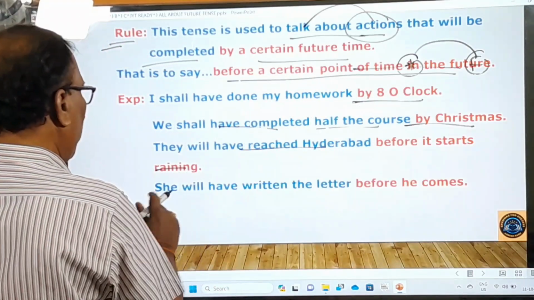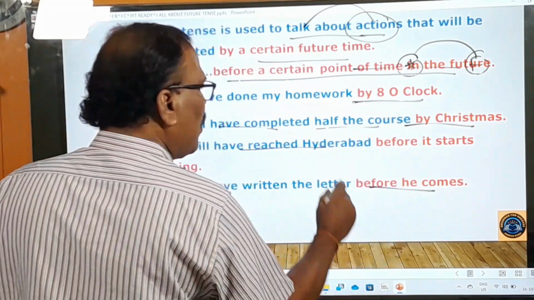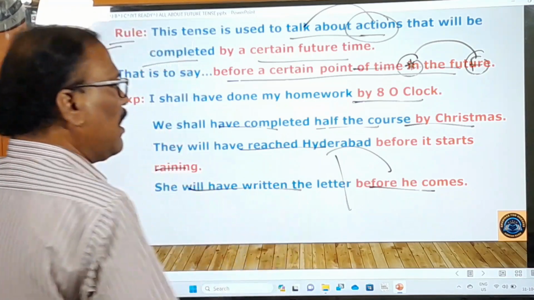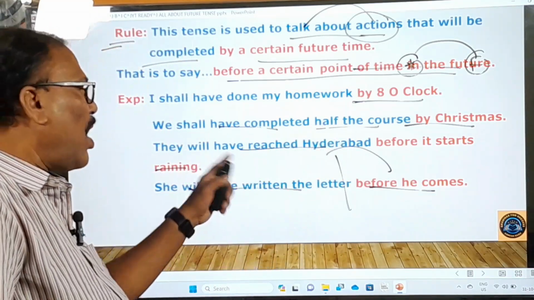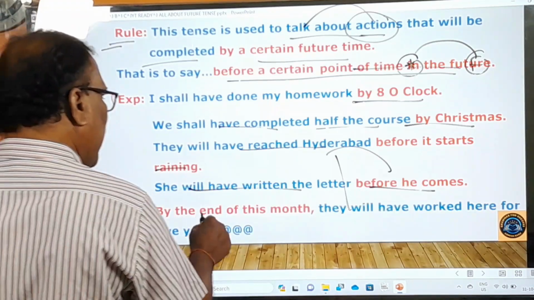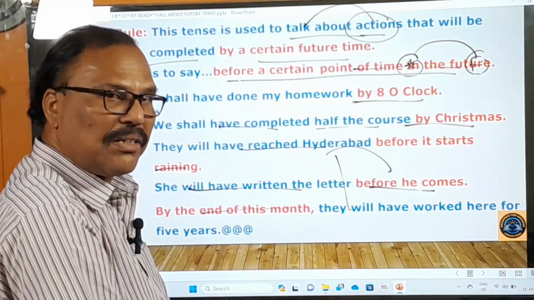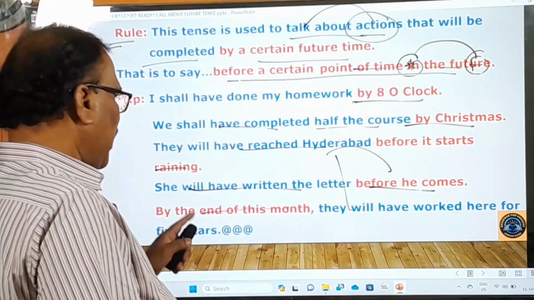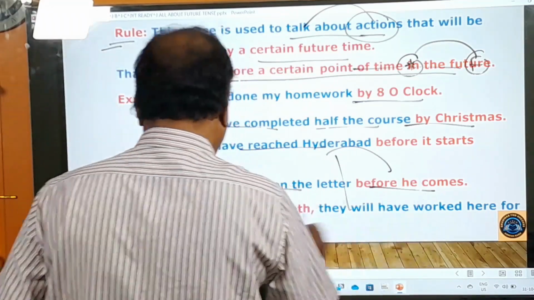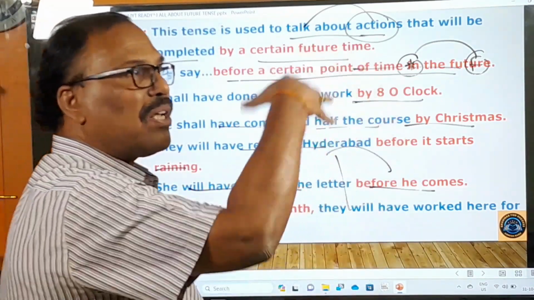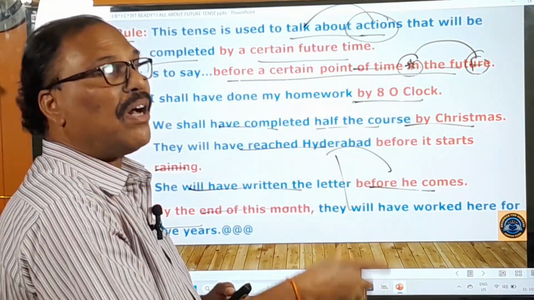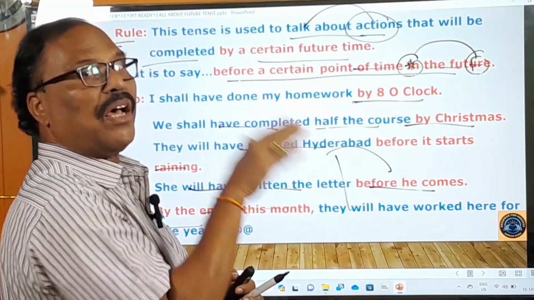Let us have one more example. She will have written the letter before he comes. This is the time. Before he comes, before this time only, she will have written the letter. అతడు రాకముందే ఆమె ఒక లెటర్ రాసి ఉంటది. She will have written the letter, right? And last example, by the end of this month, ఈ నెలాఖరికి, ఈ నెల అయిపోయేసరికి, they will have worked here for 5 years. వారు ఇక్కడ 5 సంవత్సరాలుగా పనిచేసి ఉంటారు. ఈ నెల చివరికి వారు 5 సంవత్సరాలుగా ఇక్కడ పనిచేసి ఉంటారు.